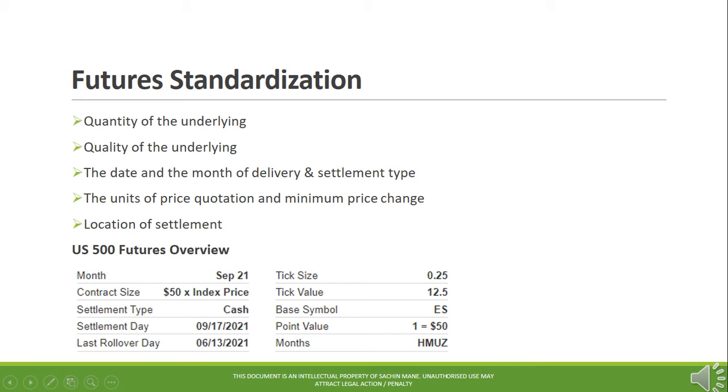Where expiration month is September 21st. Contract size is 50. Settlement type is cash. Settlement date is September 27, 2021. Tick size is 0.25. Tick value is 12.5, that is, 0.25 times 50.